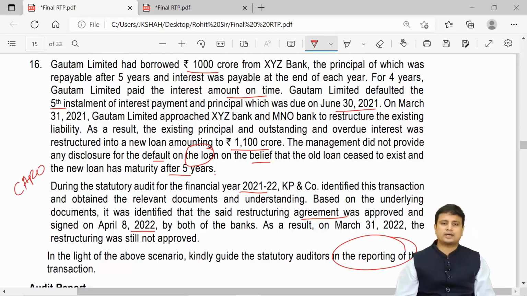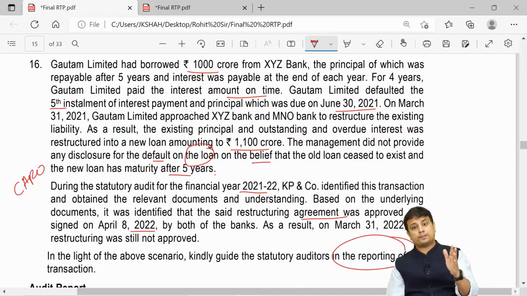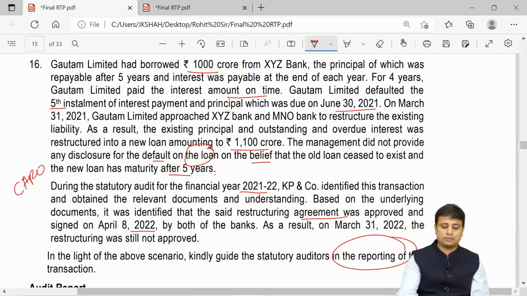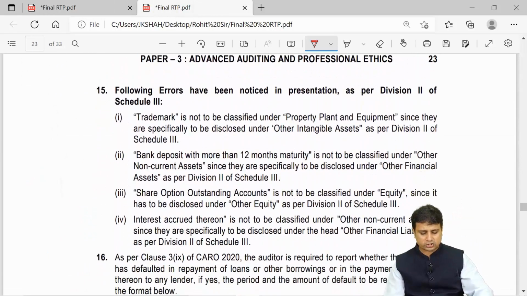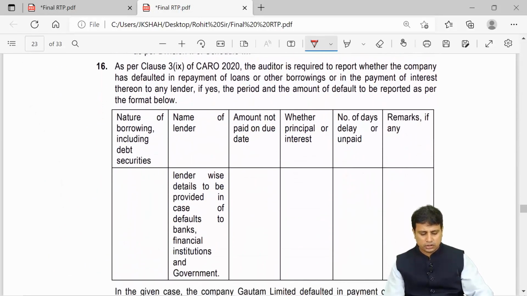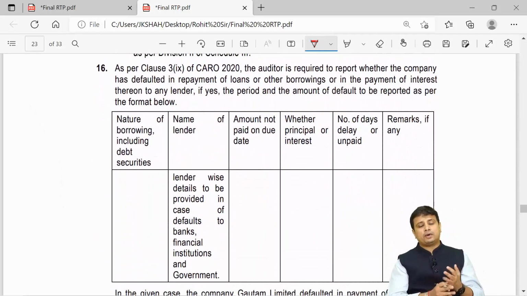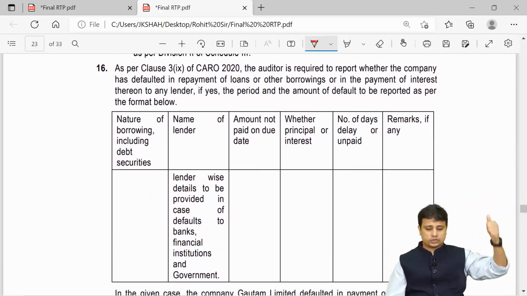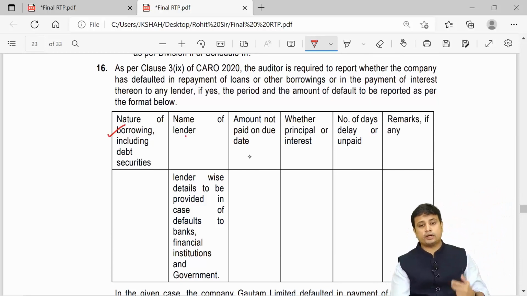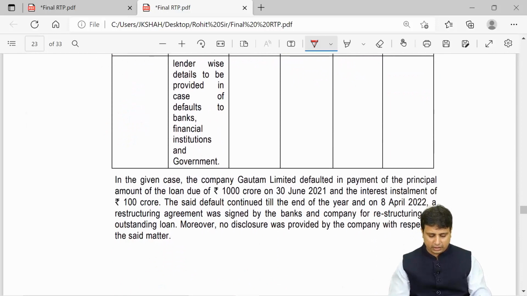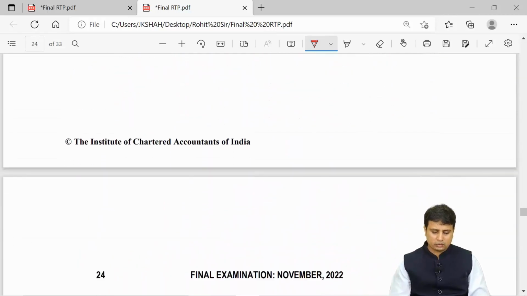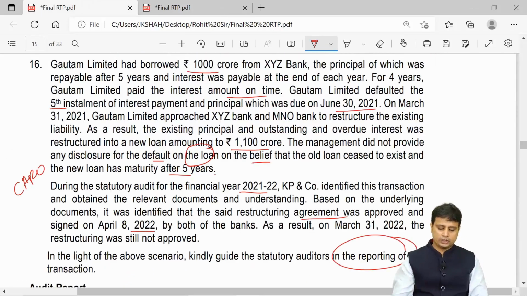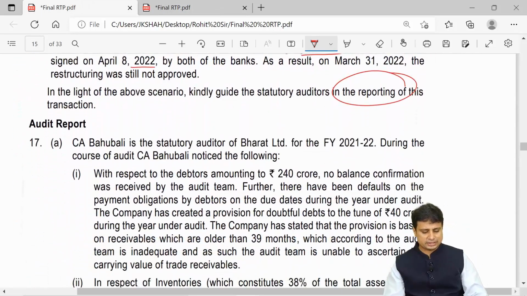So basically what they are asking you is CARO. Here you need to report that in this particular case we were unable to repay it on time. You need not mention anything about restructuring because the restructuring did not take place, but at least you need to mention that it was not paid on time. And when it was not paid on time, if you recollect, you need to disclose the nature of borrowing, name of lender, what was the amount not paid, whether it was interest or principal, number of delays, and a remark if any. Nothing is to be mentioned about the restructuring, and however if it is not done, you may have to modify the opinion. So this was question number 16.